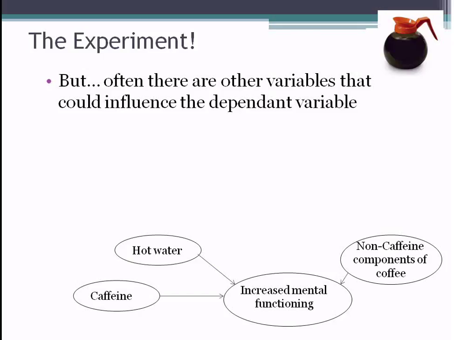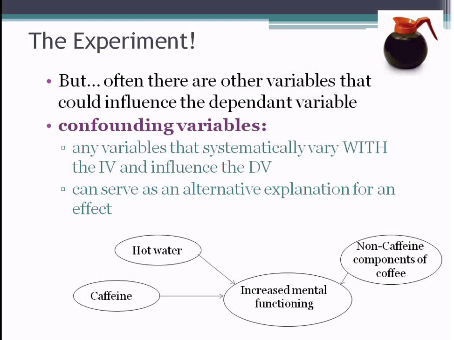It might be caffeine, but it might also be hot water, because the experimental group got hot water and the control group did not get hot water. And what we call these are confounds, right? These are confounding variables. They're an alternative explanation for an effect, right? I say it's caffeine, but a reviewer might come around and say, no, it's probably just hot water. And you can't rule that out. And this confound is a threat to internal validity. It threatens our ability to say, no, it is our independent variable that is doing the causing.